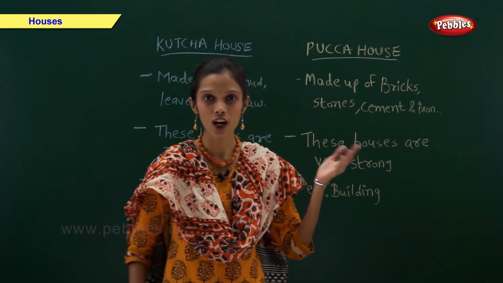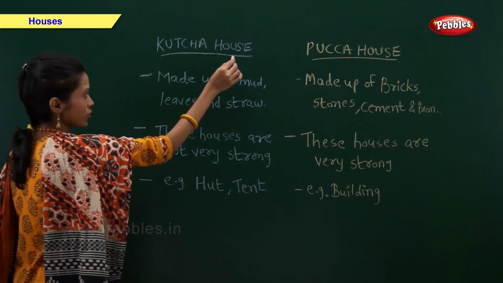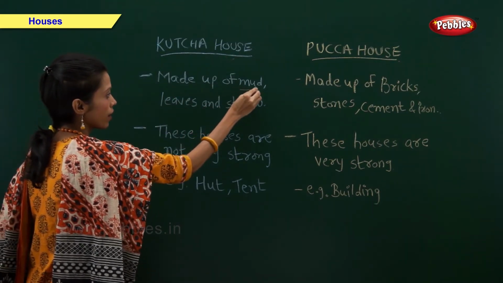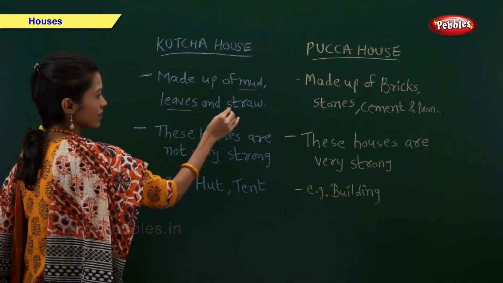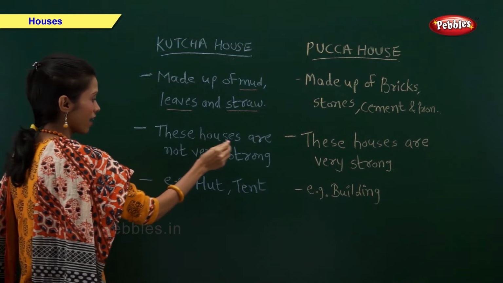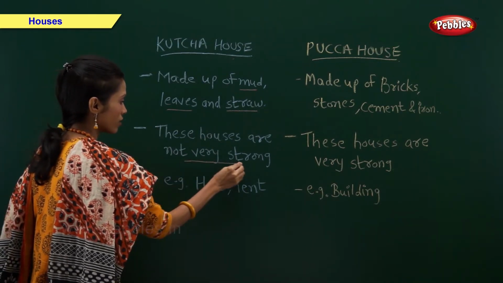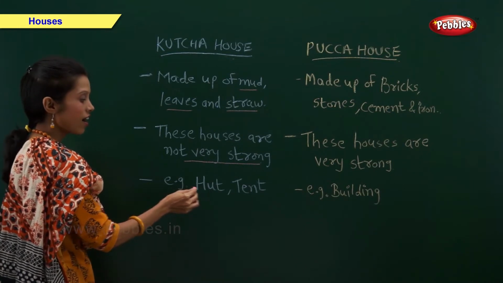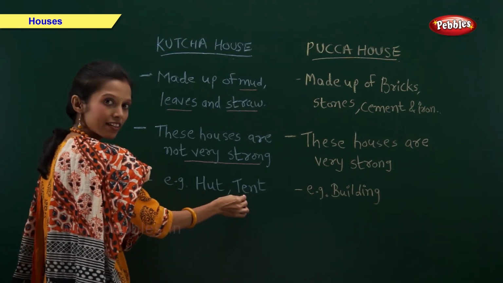First, Kacha house. Kacha house is made up of mud, leaves and straw. These houses are not very strong. An example of Kacha houses are hut and tent.